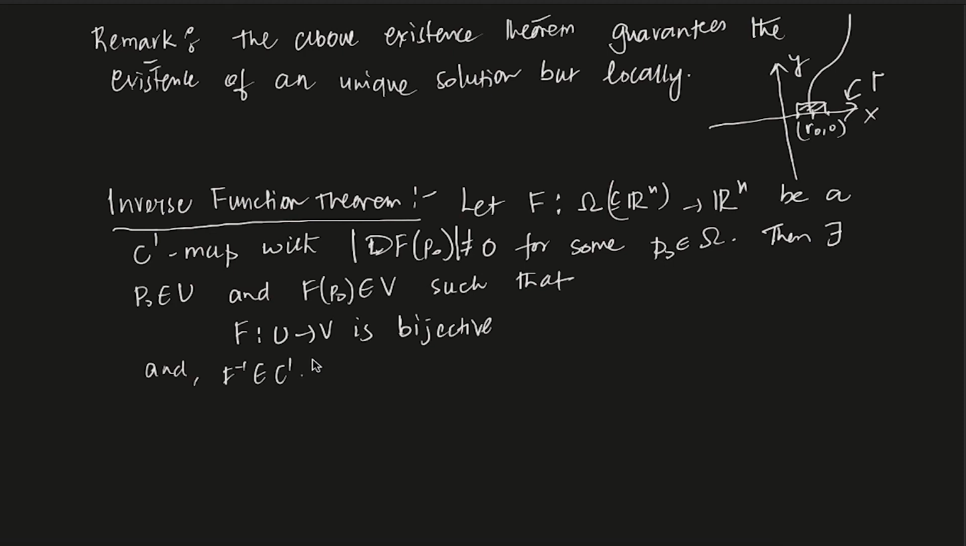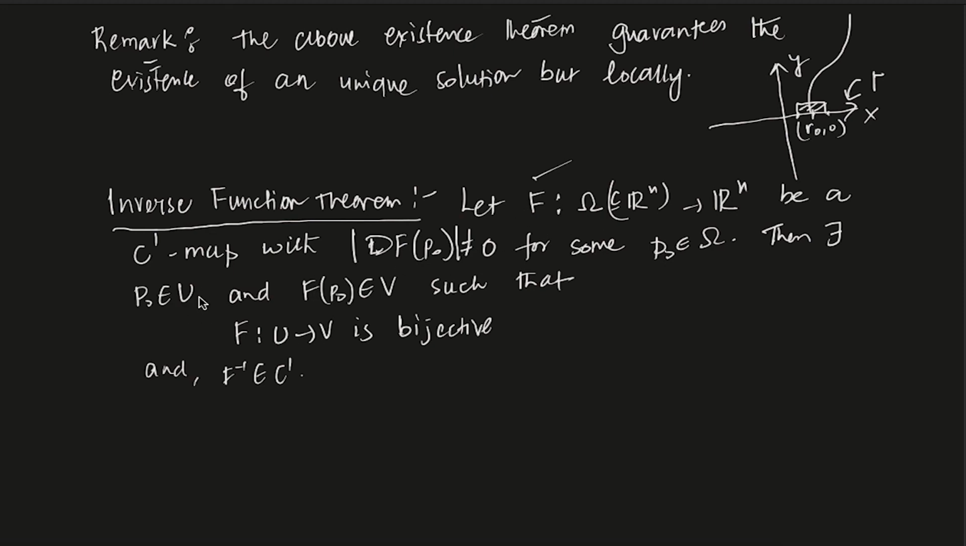So what it says is, you are starting out with the f which is C1, very important. Then, if the Jacobian at some point P naught is non-zero, around that point P naught you can have a neighborhood u, and looking at the image f of P naught, you have another neighborhood v, such that f from u to v. So you have to restrict f. Obviously u is contained in omega.